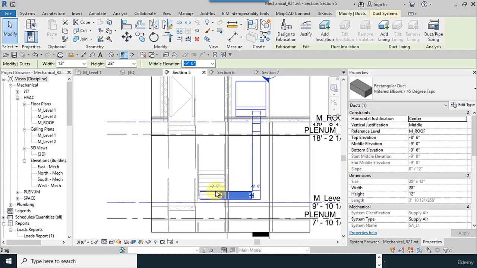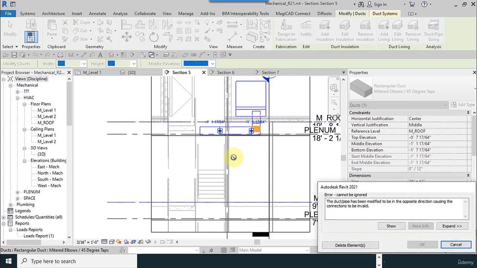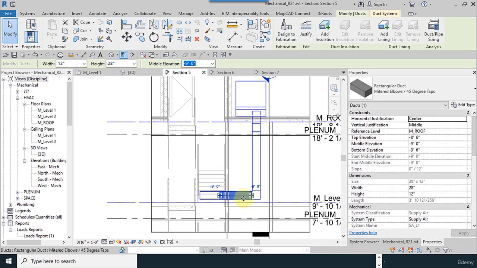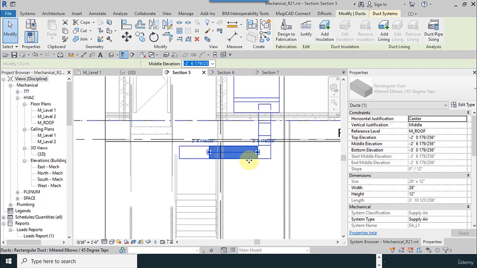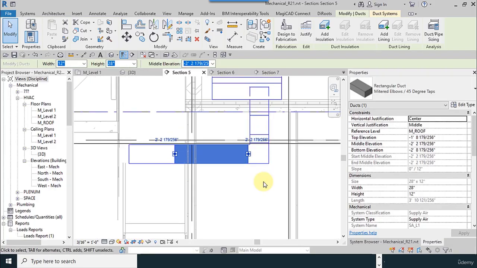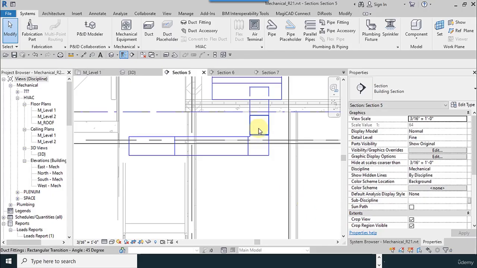Now I move the duct upward because it was inside the stairs. I increase the height, elevation, and increase it as much as possible.